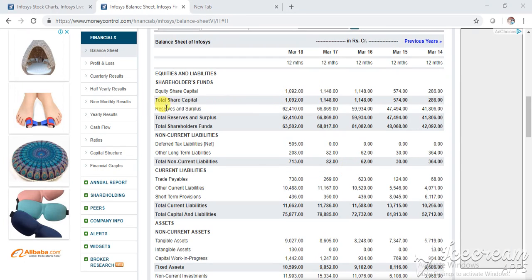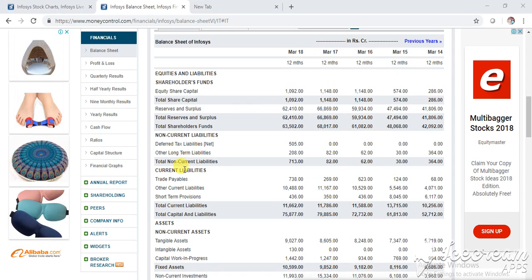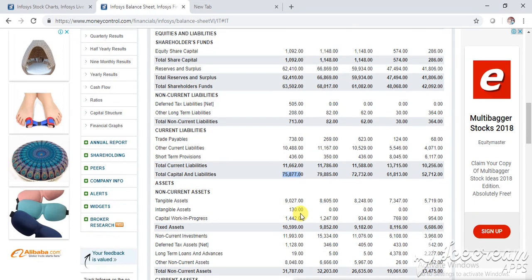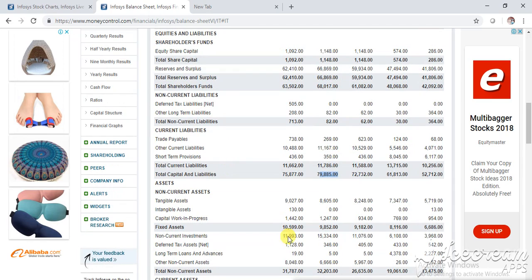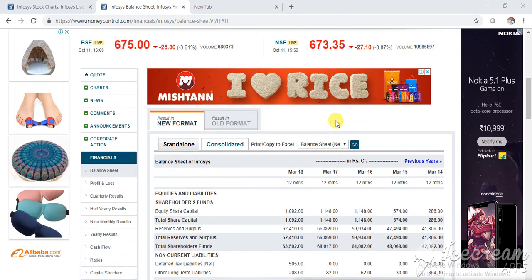So you can see assets here and liabilities here. You can see total capital and liabilities is this much. Liabilities are basically loans or anything they have given, tax or something like that. Assets are the same. See, both are the same, and every year this will be the same. So you don't need to worry about this. You have to see profit and loss here, and just go.